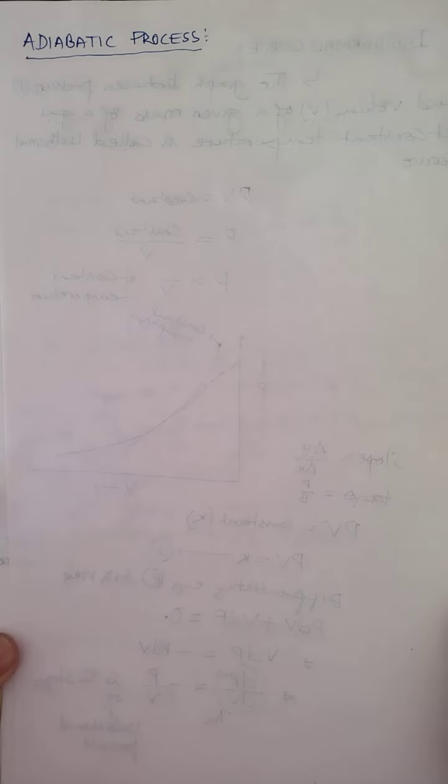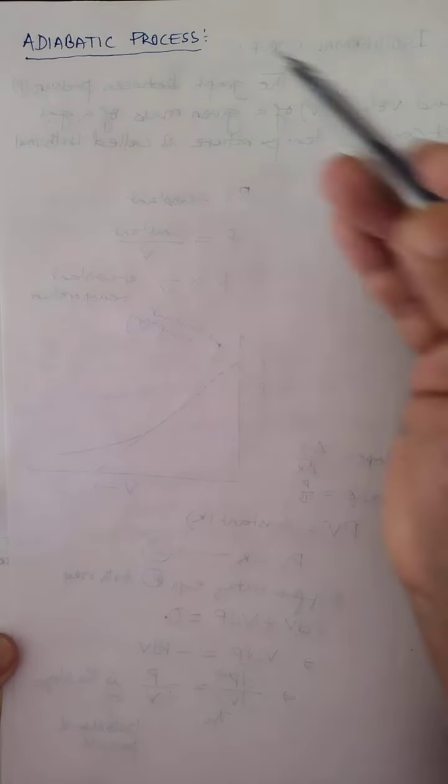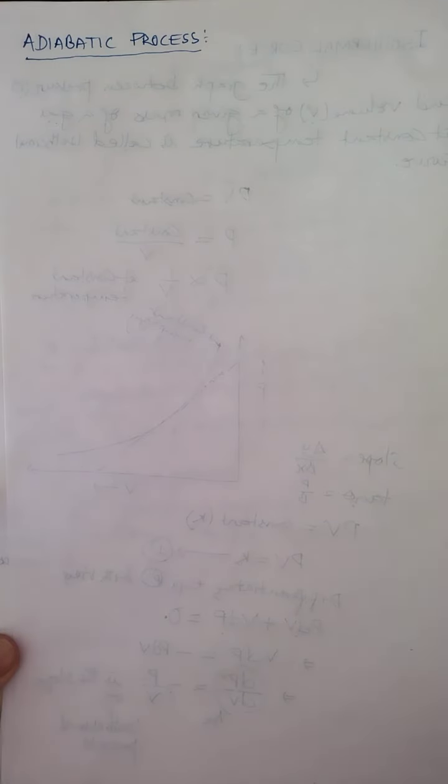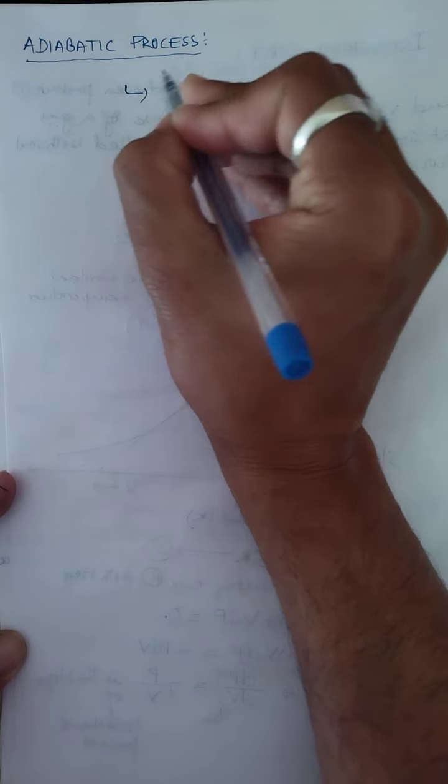Alright, dear children, now we move to the next process. As I said, that is called adiabatic process. This is one of the important thermodynamic processes, which takes place in such a manner that there is a change in pressure, volume and temperature. All these physical quantities will change.